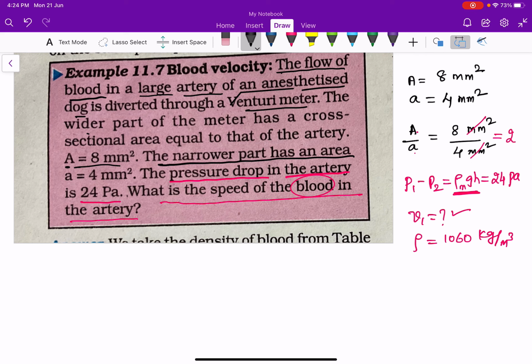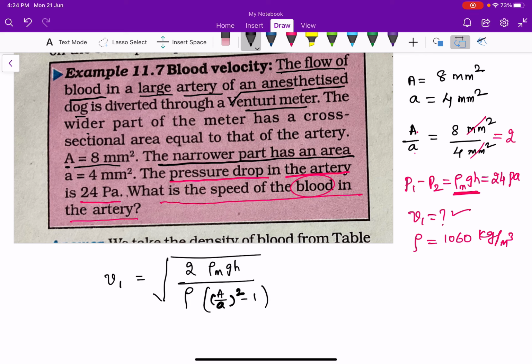Just now we have derived an expression: V1 is equal to the square root of 2 rho m g h divided by rho into ((capital A by small a) whole square minus 1).